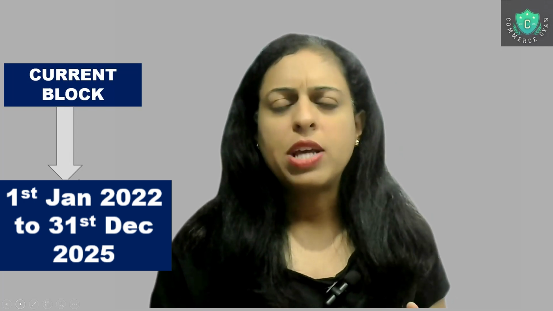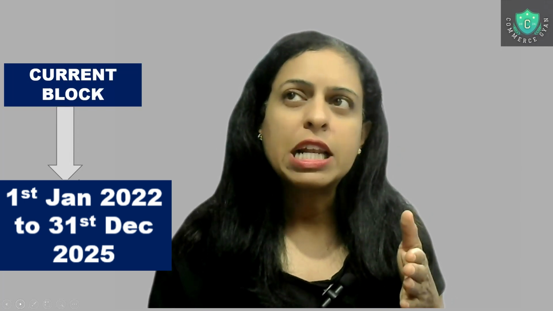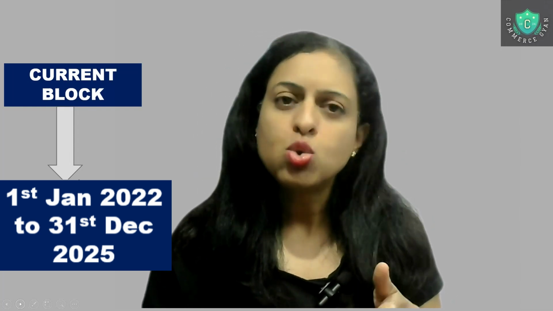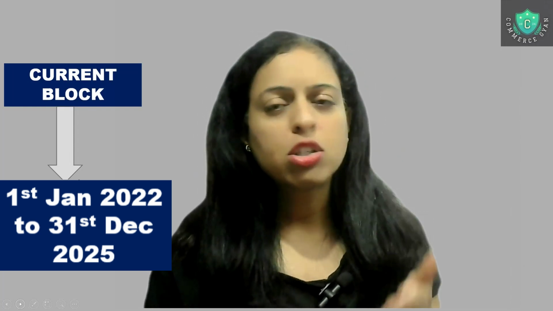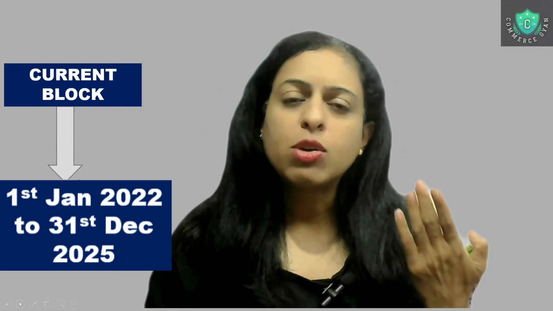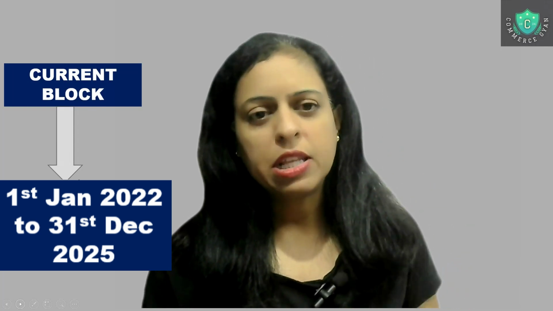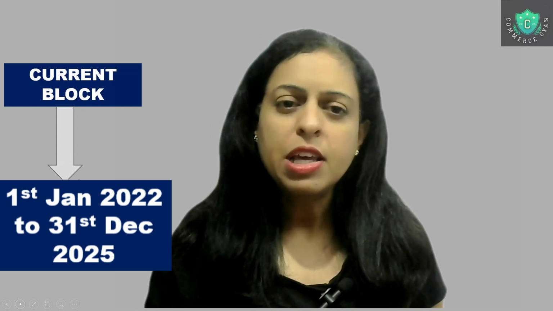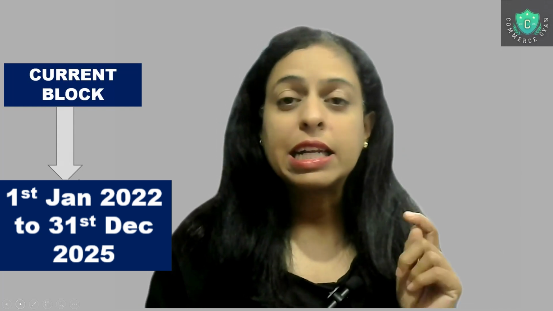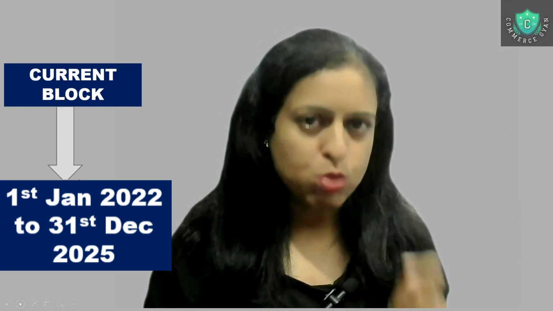So what do you mean by twice? That means if I have claimed the leave travel allowance in 22, I may choose to claim it in 23 and not claim it in 24 and 25. Or it could be the other way. If I don't claim in 22, I may claim in 23 or in 24, but not in 25. So any 2 years you can claim this LTA as exemption.